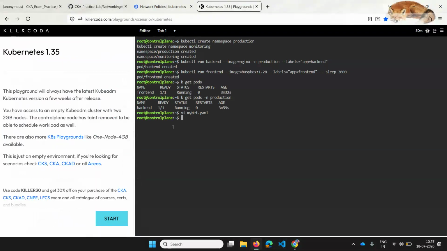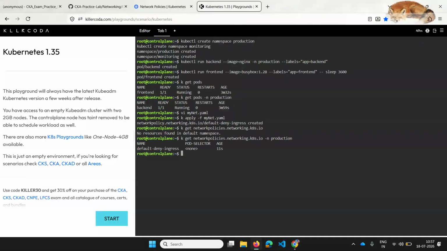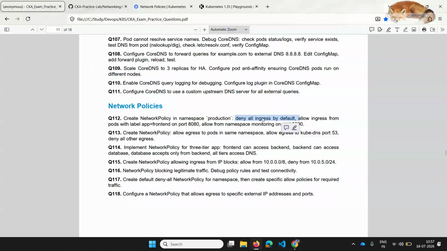So first part of our, I'll just apply this mynet.yaml. So I think you can also do this. See, inside the default namespace we have not created, so it is showing now no. But we have created under production, so it is showing like this. And pod selector none means it denies for all the pods in that production namespace. So first part of the question is completed.